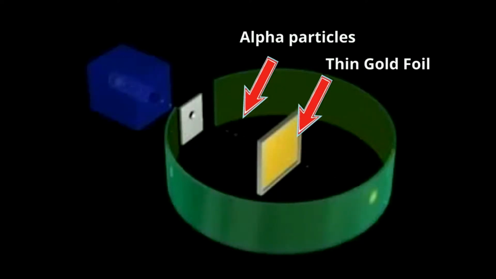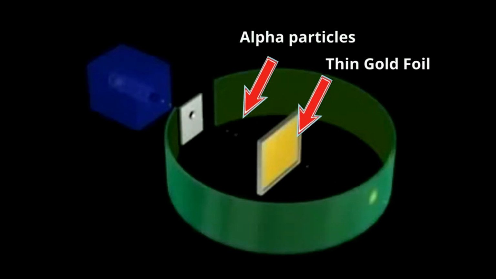Rutherford found that most of the alpha particles passed straight through the gold foil without getting deflected. A small fraction of the alpha particles were deflected through small angles. A few alpha particles bounced back. Based on these observations, Rutherford concluded that most of the space inside an atom is empty.